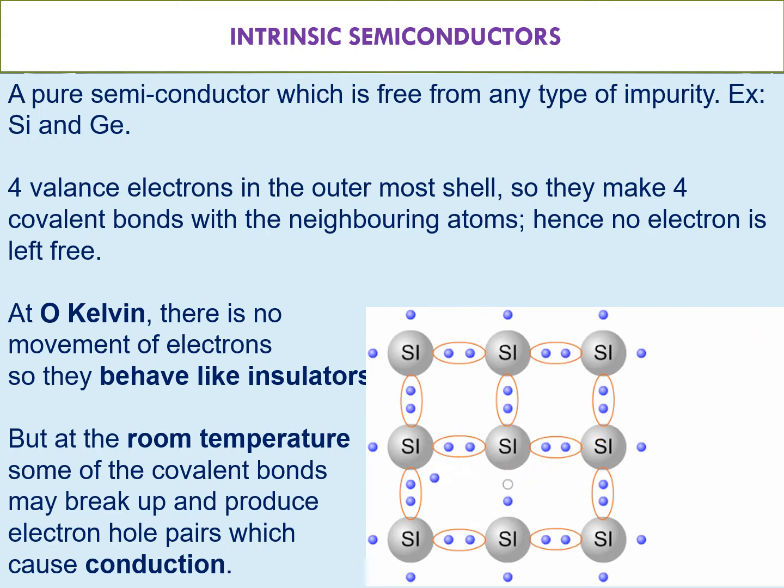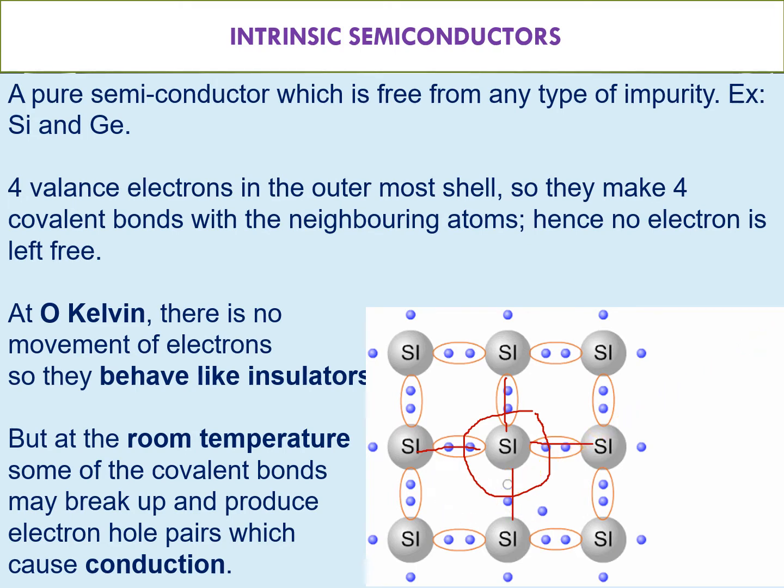Each silicon is bonded with 4 other silicon atoms. You can see in the diagram, each silicon is bonded with the other 4 atoms, so there are 4 covalent bonds. At low temperature, that means 0 Kelvin, these are very stable bonds. These bonds will not break. There are no free electrons to move. That's why it acts as a perfect insulator.